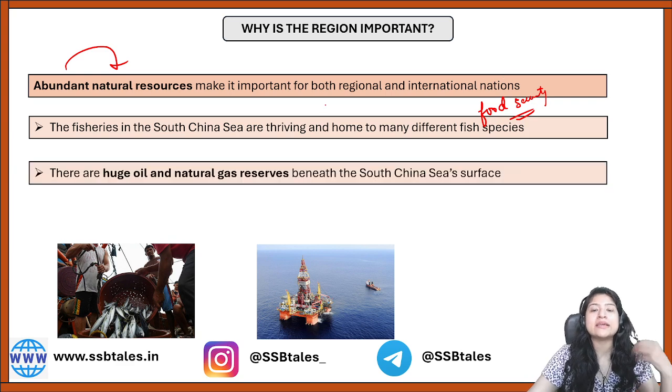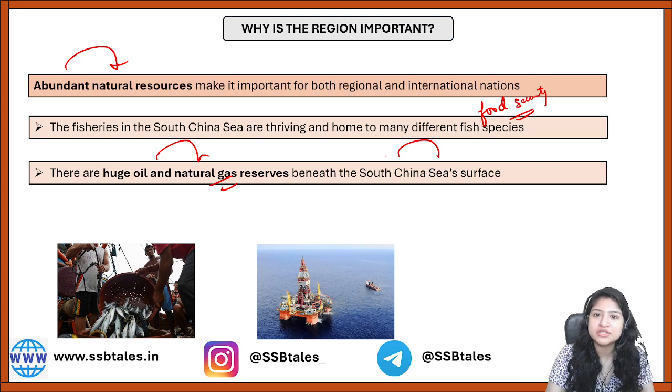Another thing is it's been said that there is huge oil and natural gas reserve that exist in the South China Sea. So definitely you can imagine anybody having oil and natural gas reserves, it is going to make them rich, right? It is going to enhance their GDP.